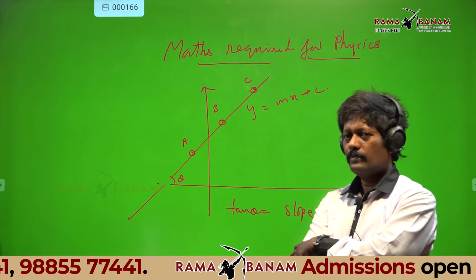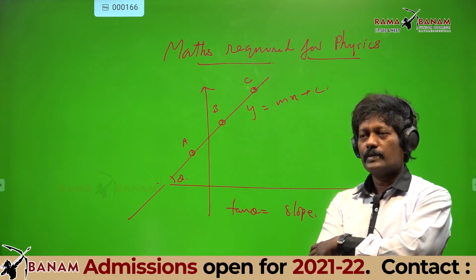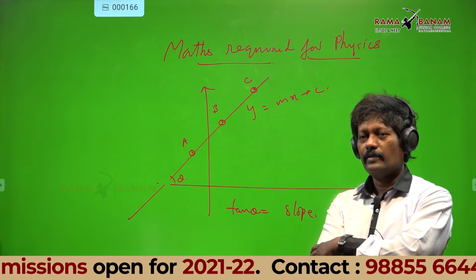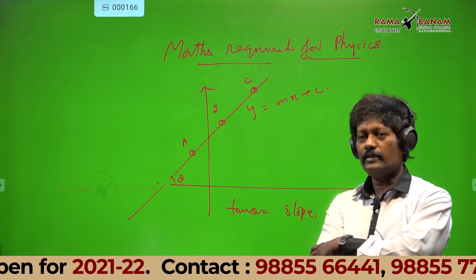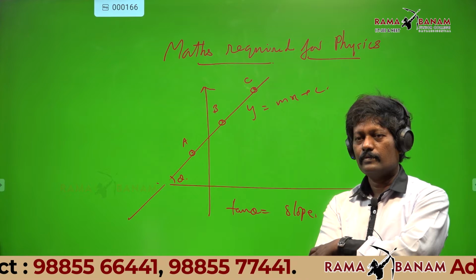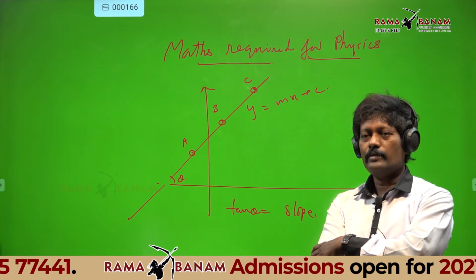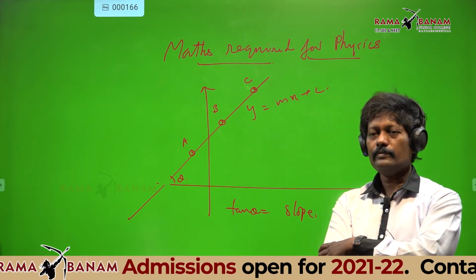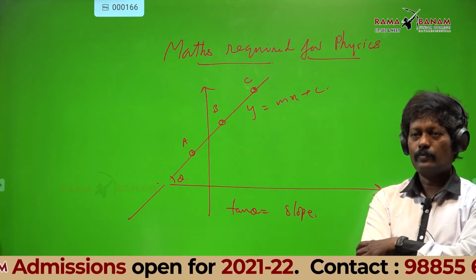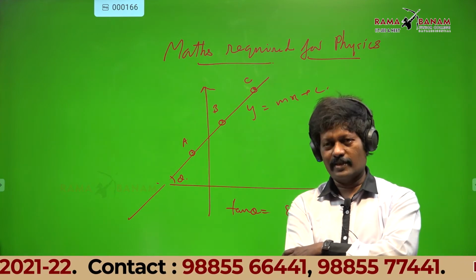Slope is constant, sir. Who is that boy? Srikar Reddy, sir. Why is the slope constant, Srikar Reddy? Because the line is a straight line, sir. From which school are you? Saint Mary's, sir. Very good, very good. Slope is constant.